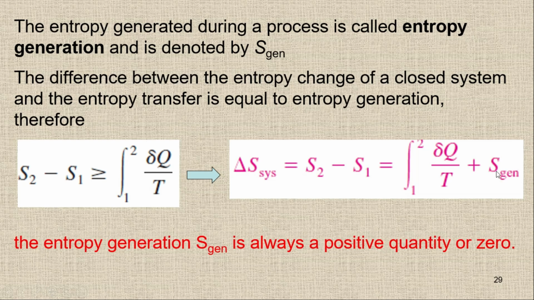So remember, the entropy generation is always a positive quantity or zero. If we have an entirely reversible process, then this will be a zero value, and when we have an irreversible process, then the entropy generation will have a positive value. It can't be a negative one.